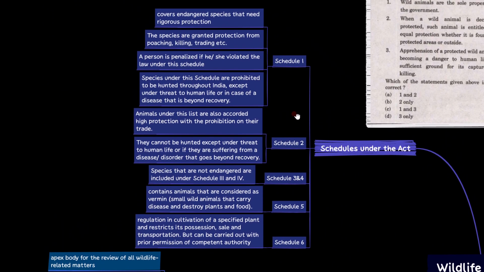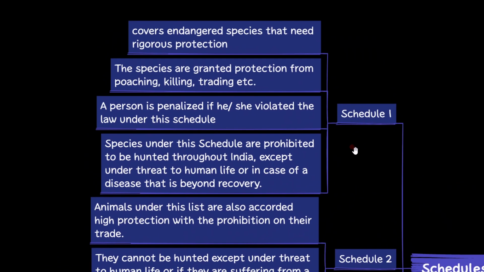ఎందుకంటే salient features లో first important prohibition of hunting of wildlife animals which are specified under the schedule 1, 2, 3 and 4. సో ఆ షెడ్యూల్స్ ఏంటనేవి చూద్దాం. షెడ్యూల్ 1 covers the endangered species.